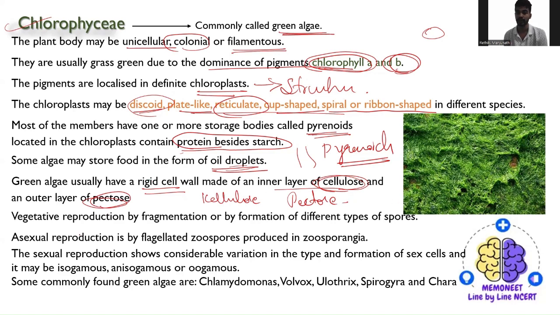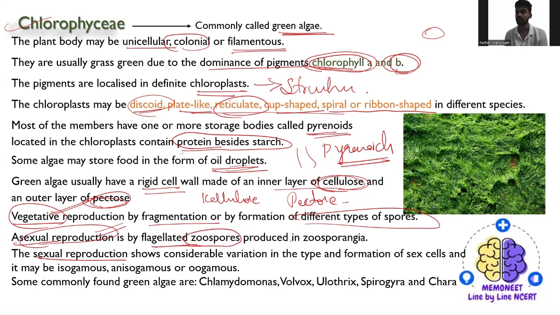Coming to the modes of reproduction, they are vegetative, asexual, and sexual. The vegetative mode is by fragmentation, or different types of spores are formed. The asexual mode is by the formation of flagellated, that is motile, zoospores.